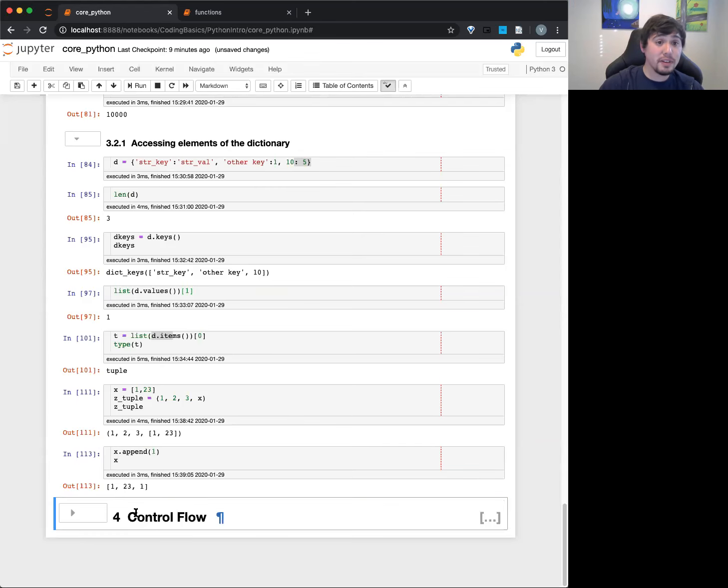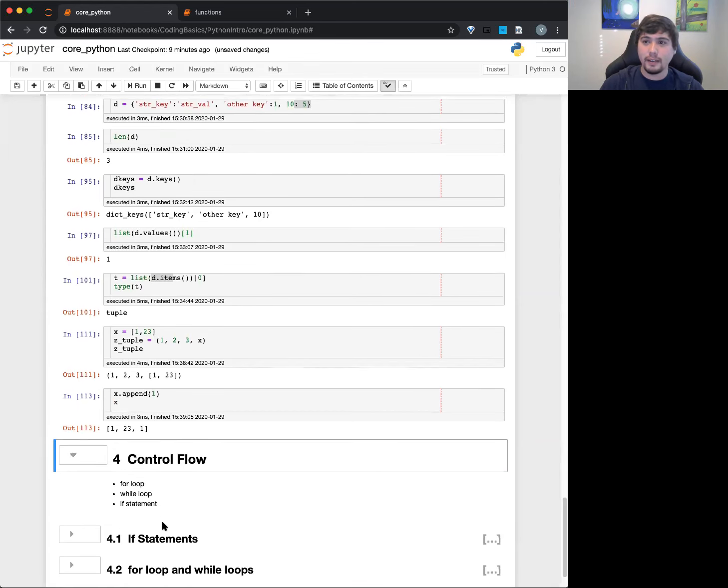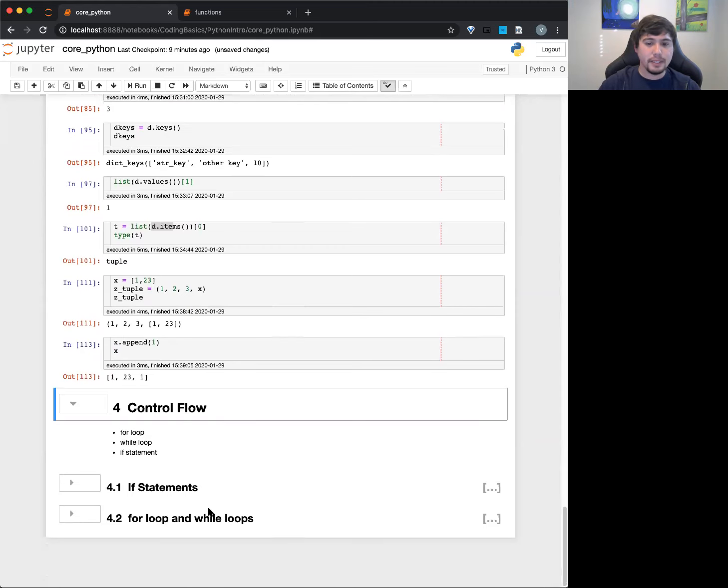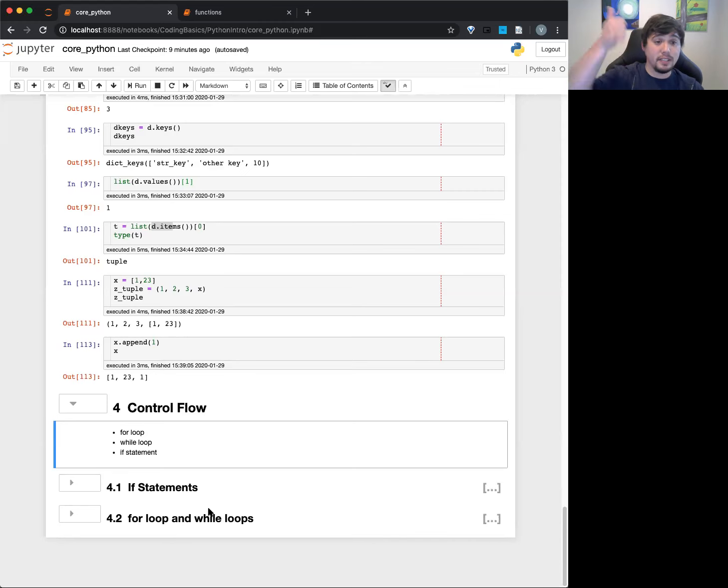Cool. So I'm going to move on to control flow. Again, we have about 20 minutes, so I just want to make sure we have enough time to get through some stuff. Give me a thumbs up of how comfortable you feel about for loops, while loops, if statements. Give me a thumbs up if you're like, yes, totally got this. Thumbs down, like, I don't really know. Okay, see some thumbs down, see some sideways.